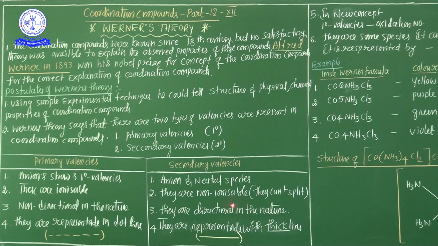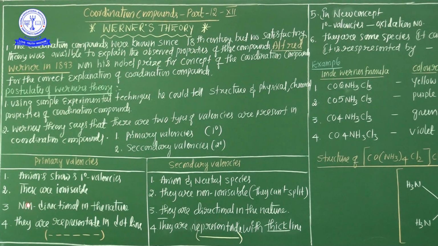Which one does not split from the coordination compound? Which is the secondary valency? They are non-ionizable. They can't split. Whenever they are in aqueous solution, they can't ionize. But the primary valencies are easily ionizable and split into ions.